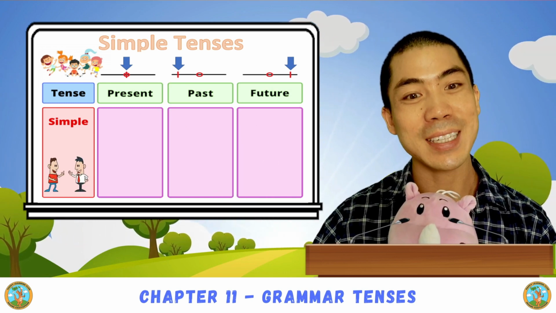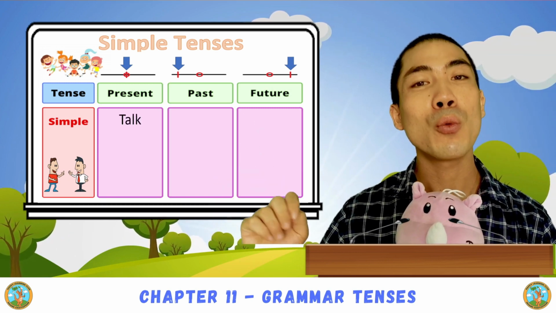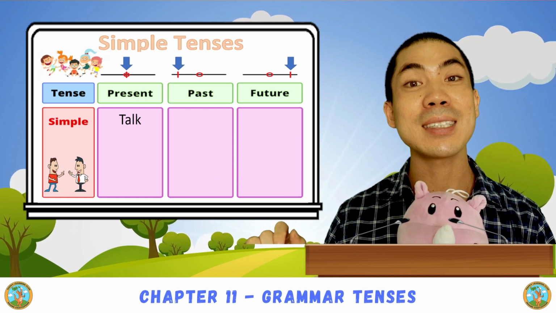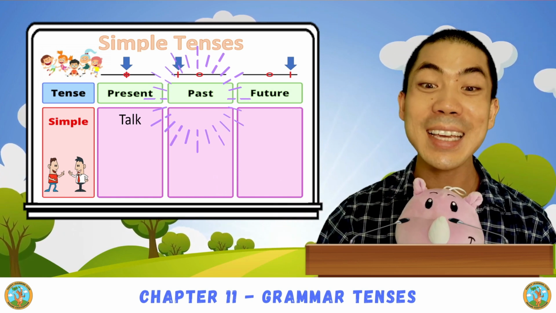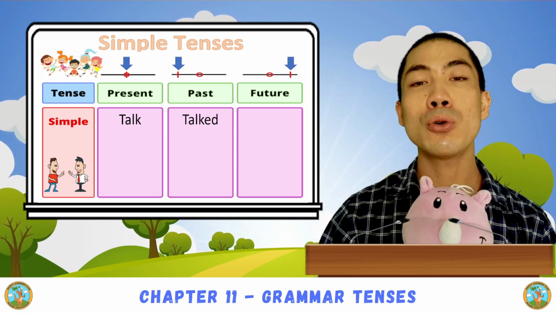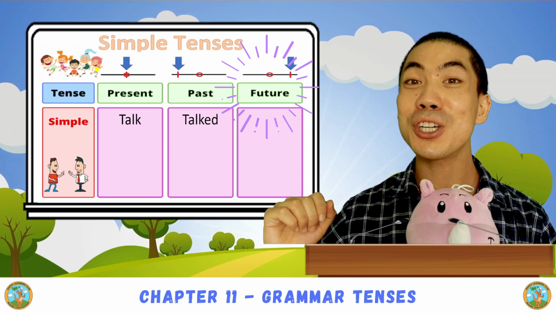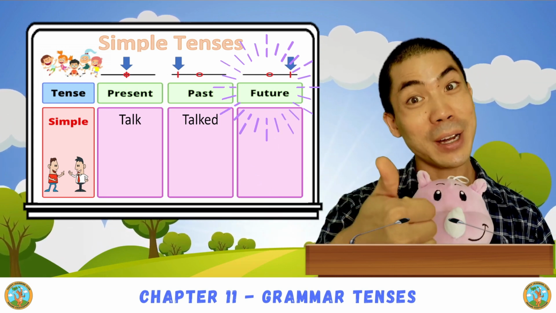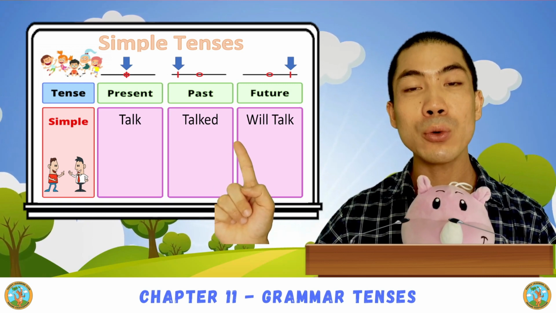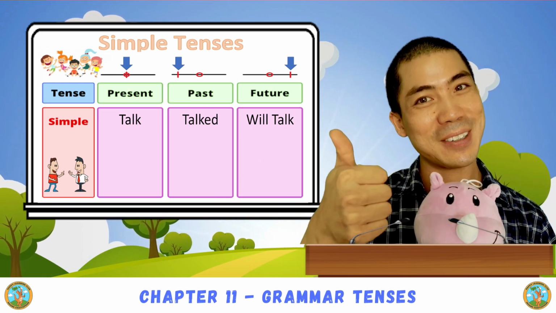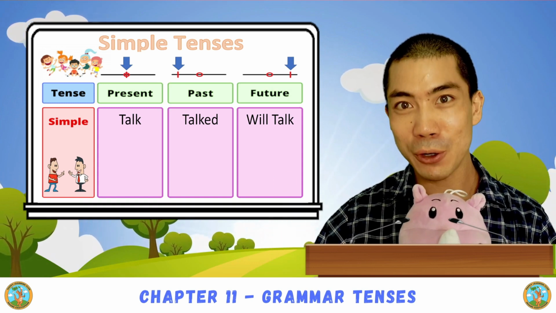Let's try another example. Here we have talk. What do you think the past tense is? Good. We add ed this time. So, talked. What about the future tense? Correct. Very good. We add will. So, will talk. Very good. So, these are the regular verbs.